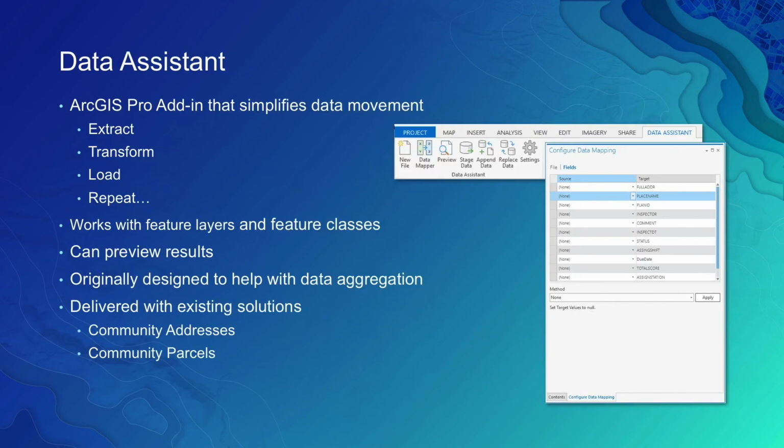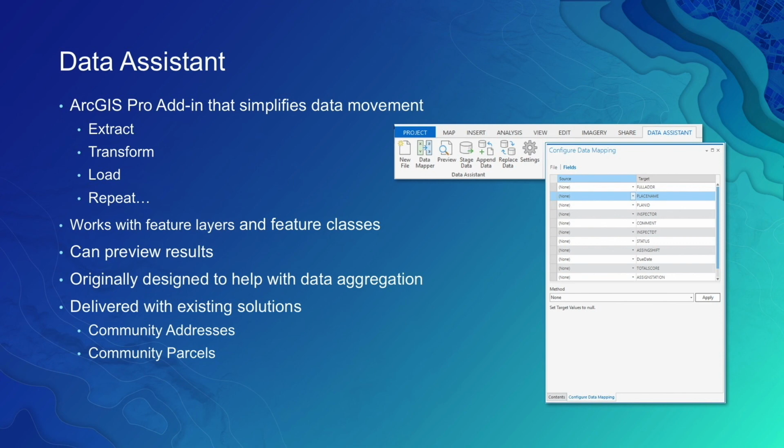So just to focus on Data Assistant for a second, like I mentioned, this is an ArcGIS Pro add-in that allows you to do some ETL, or extract, transform, and load data, into either of those default web layers that I mentioned, or layers that are in the local government model. This works against feature layers and feature classes. That doesn't matter. You can load data into either one. What's really neat about Data Assistant is that you can actually preview the content before you commit to it. So you can take a look at how the data is going to map over to that solution, understand it a little better, and then commit to it by fully doing the append.